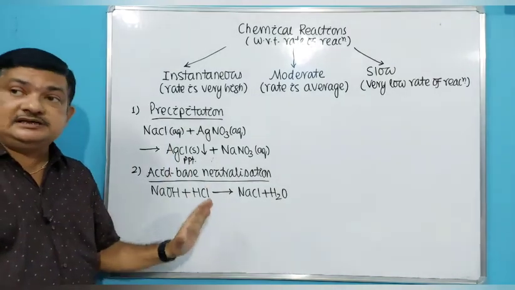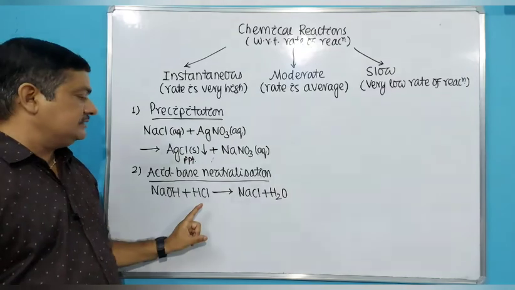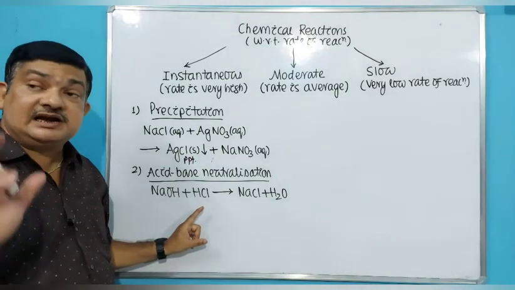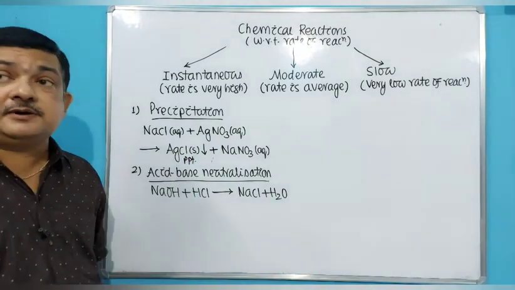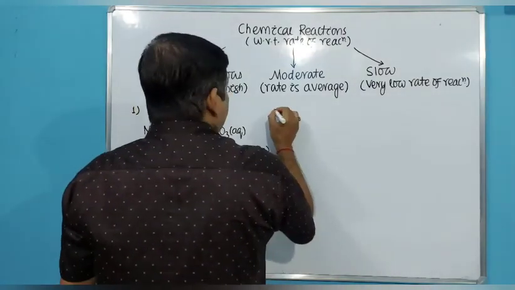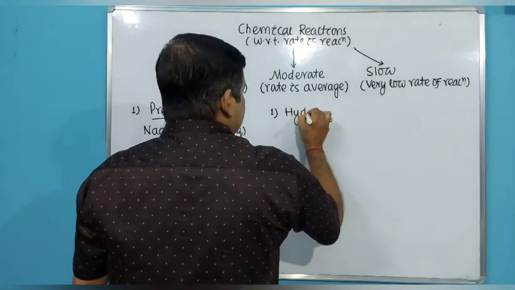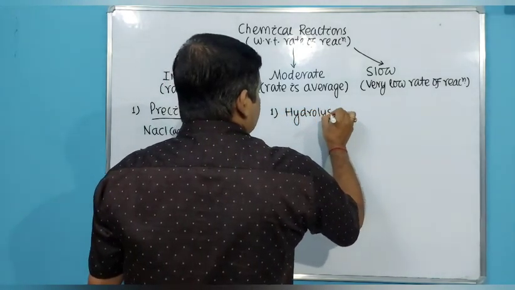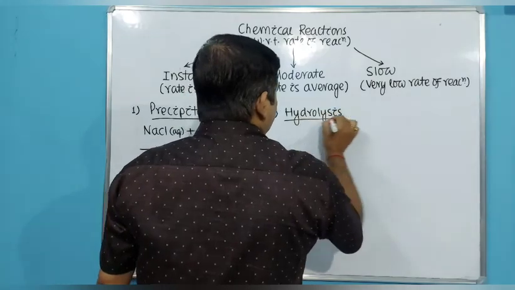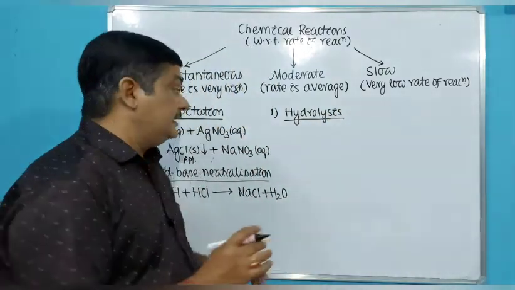Keep it in mind, all precipitation reactions and acid-base neutralization come under instantaneous rate of reaction, which is very high, very fast. Then comes moderate. Example: hydrolysis reactions. Hydrolysis means reaction with water. All hydrolysis reactions come under the heading of moderate, that means their rate is average.